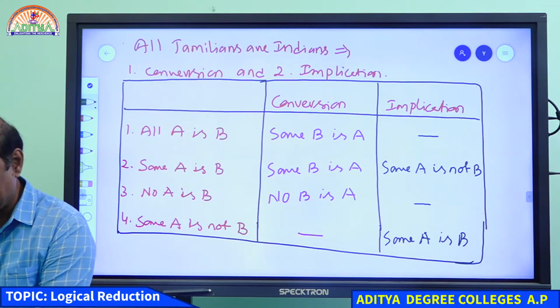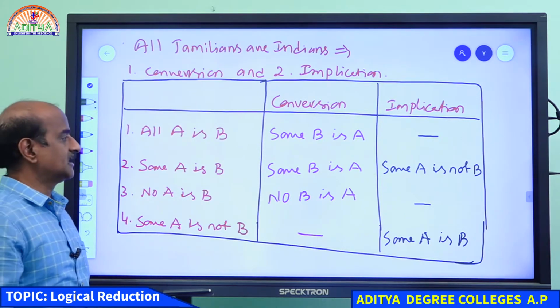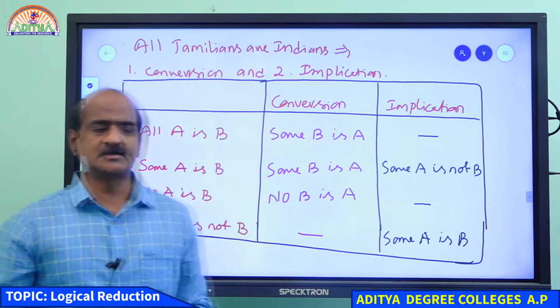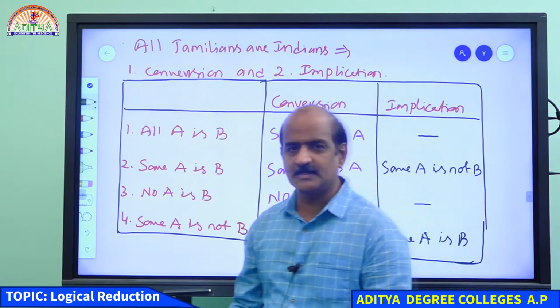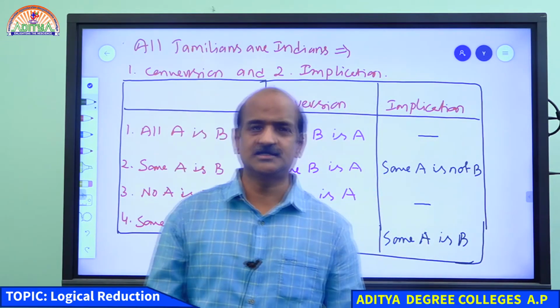So with this, we come to an end of immediate inference. So this is about syllogism. Syllogism is of two types: one is mediate and another one immediate.